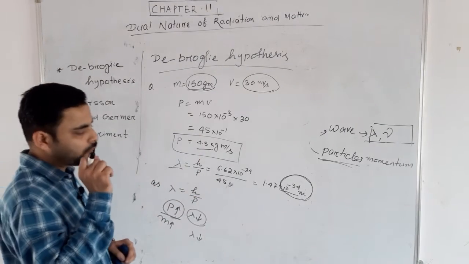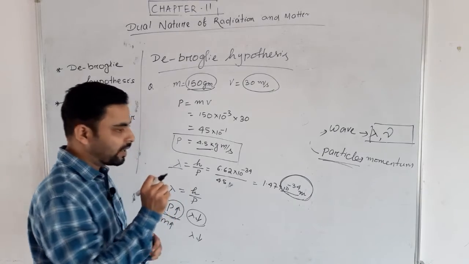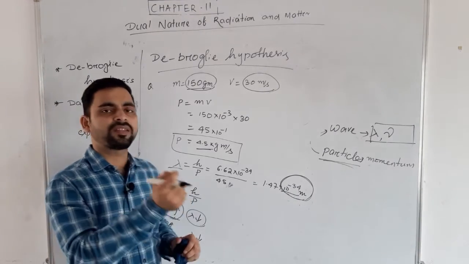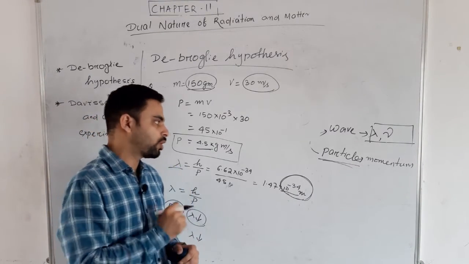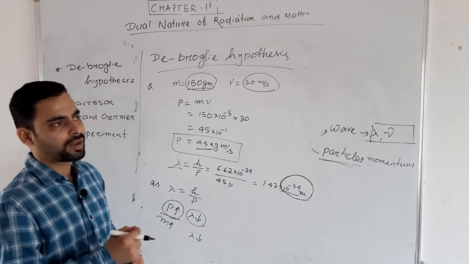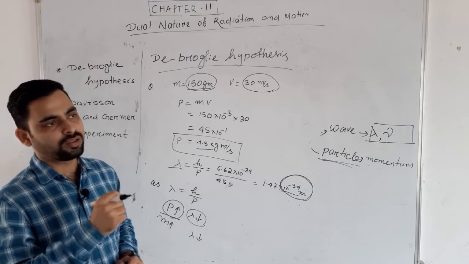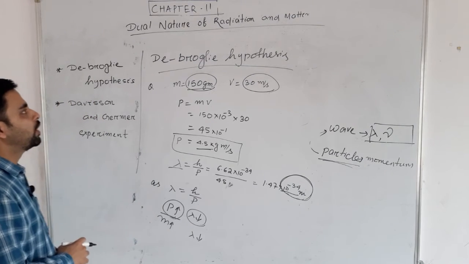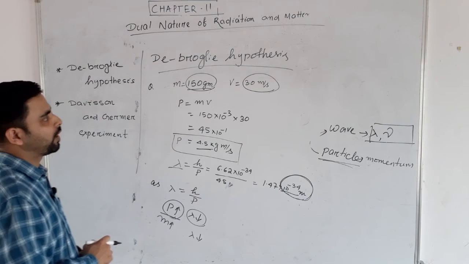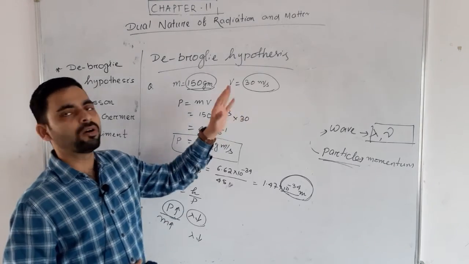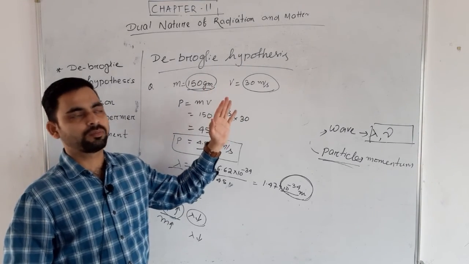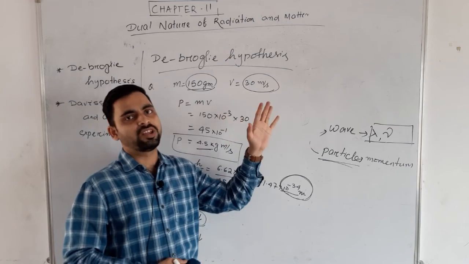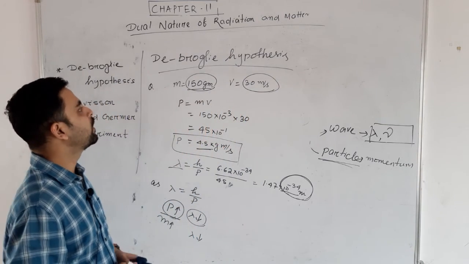So we can see the wavelengths for small particles like electrons, protons. For those particles we can calculate and see the wavelength. This is all your De-broglie hypothesis. According to De-broglie, particles also have wavelength. Particles also show wave nature. This is your De-broglie hypothesis.